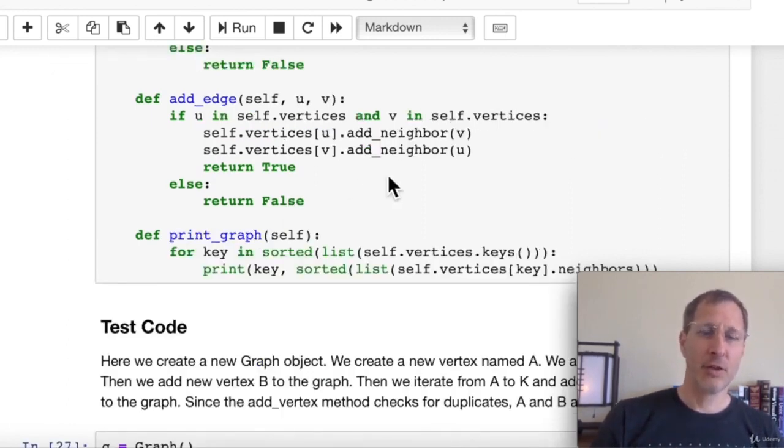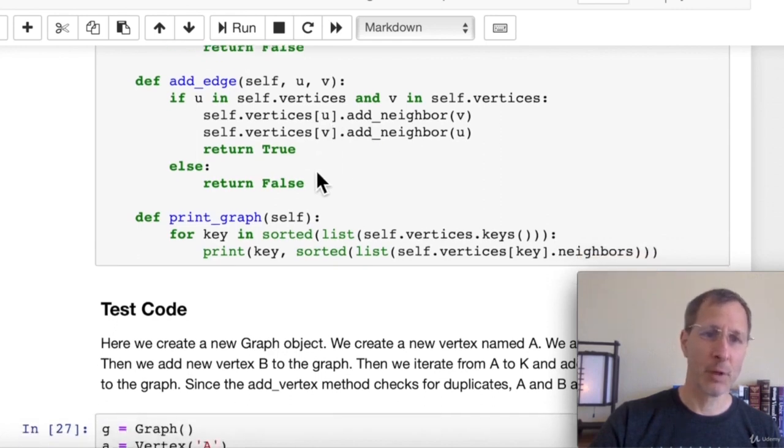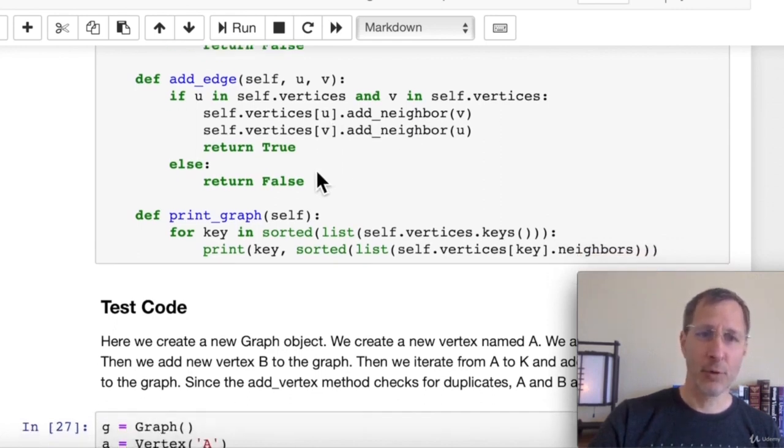And to add an edge, each time we create a new edge, we check if both of the vertices are actually existing real vertices in the graph, because if the vertex does not exist in that graph, we can't add an edge connecting that vertex. And assuming that both vertices are valid vertices, then we add U to V's neighbor list and V to U's neighbor list. That's why we have two different add operations here. And we return true. And then to print the graph, we're really just going to print out the neighbor list for each vertex. So the name of the vertex and then that vertex's neighbor list.